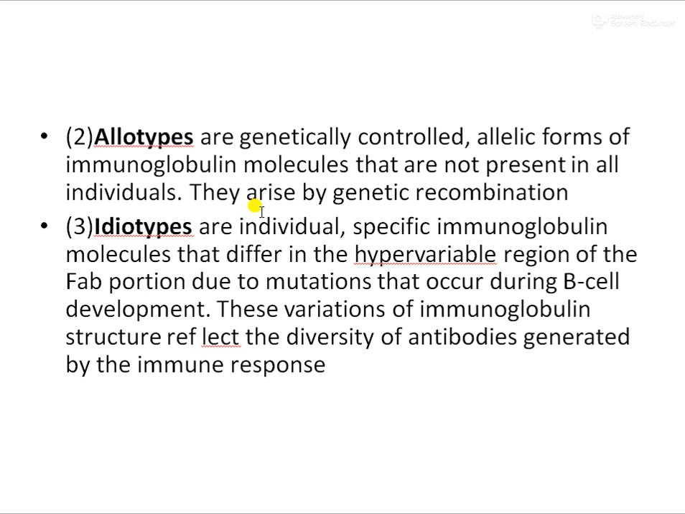The third type of variation that we have is the idiotype variation. The idiotypes are individual specific immunoglobulin molecules that differ in the hypervariable region of the Fab portion due to mutations that occur in B cell development. And these variations of the immunoglobulin structure mainly reflect the diversity of the antibodies generated by the immune response.